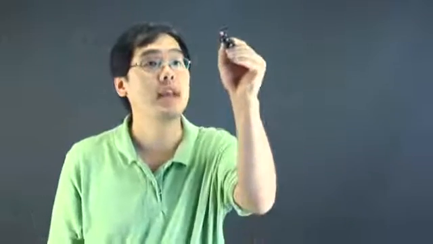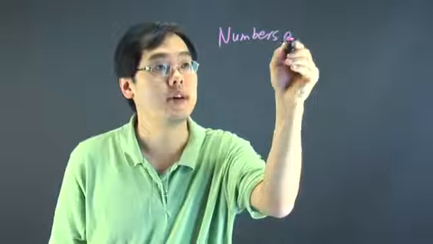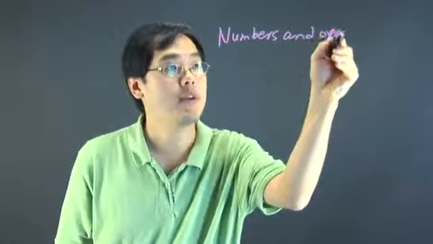Now, as you know, the TEAS, which is the Test of Essential Academic Skills, covers some very important areas, so we're going to talk about those areas, and once you master those areas, you should be able to ace the actual test. So let's talk about the first area that you want to think about, and that is numbers and operations.